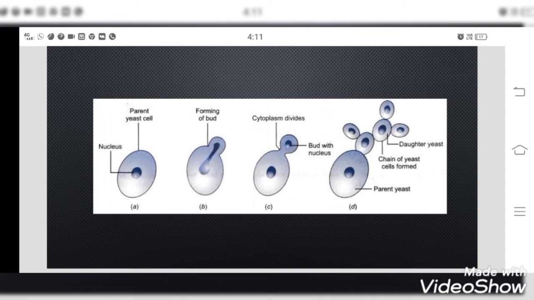And you can see just like a chain of cells is forming. Okay, it can get detached from the parent cell, otherwise they will keep going like a chain reaction like this. So you also have to focus a lot on these steps to draw the diagram. And this diagram is not given in the textbook, but since it's asked in the question paper, please watch and also draw the budding in yeast.